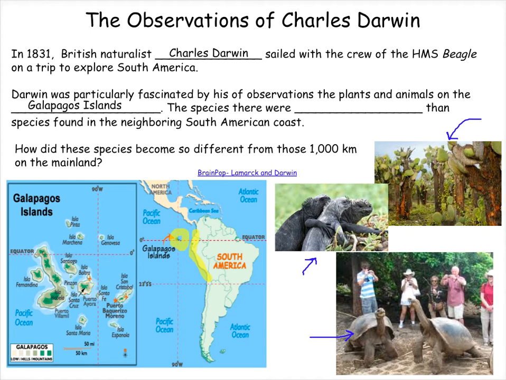In most cases, they were larger and had different structures and some other functional and behavioral adaptations that made them unique from their cousins on the mainland.